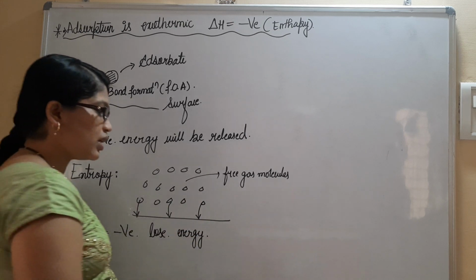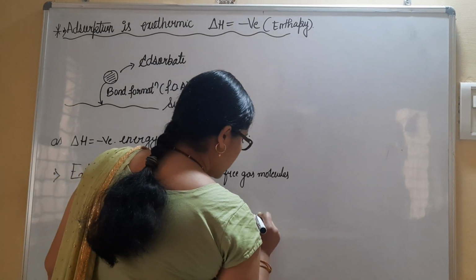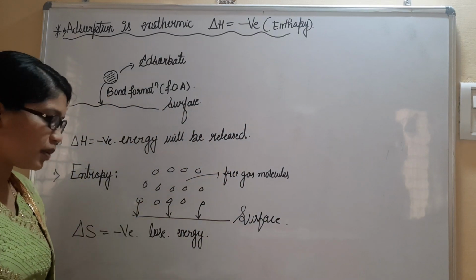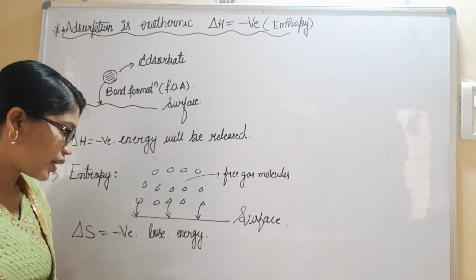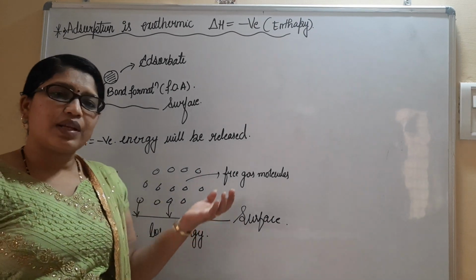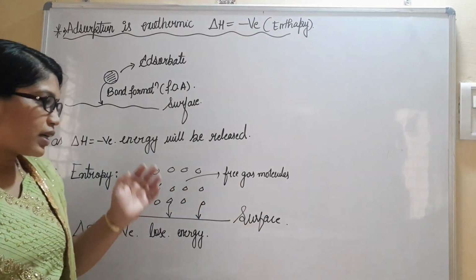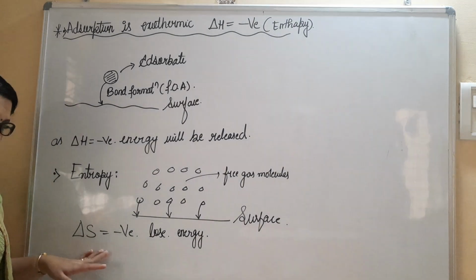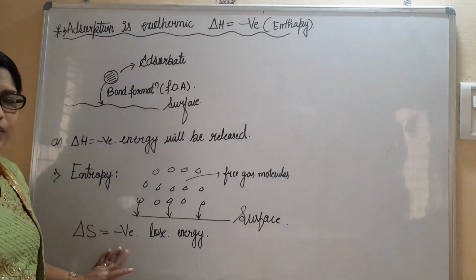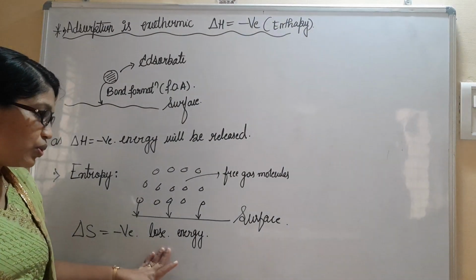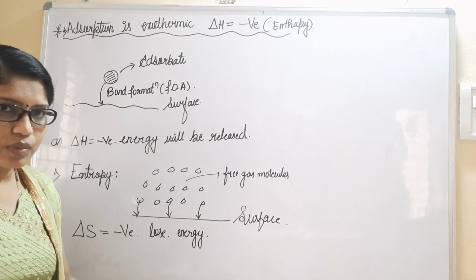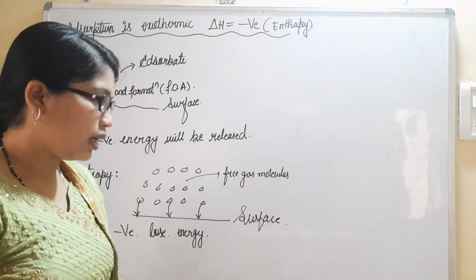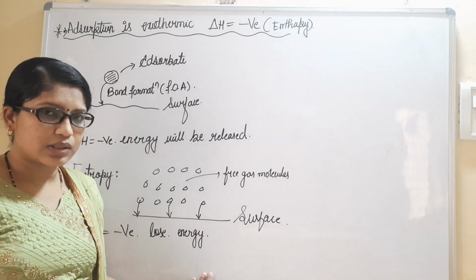To this surface, adhering of gas particles again takes place due to a certain force of attraction. Some amount of energy is released. We are taking gas particles here, so we talk in terms of entropy. Entropy also becomes negative because of the loss of energy during the adsorption process.